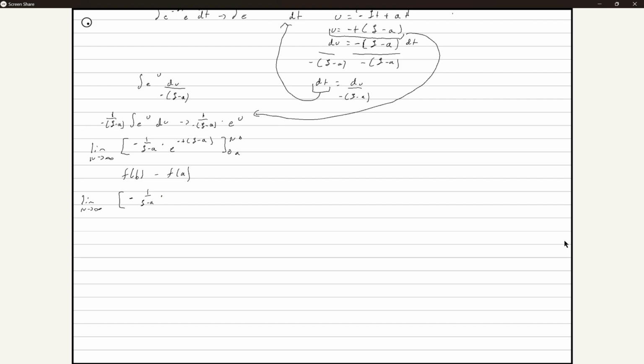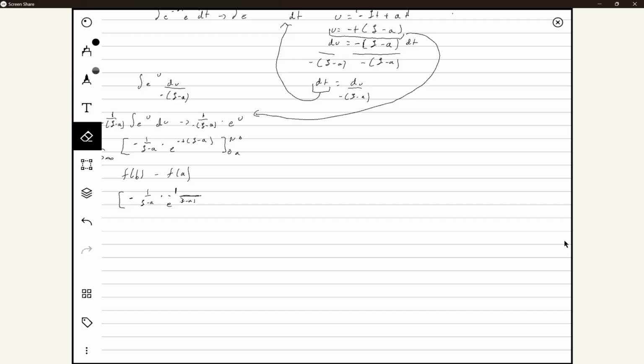What's another way of rewriting this? We've done this version a million times. It's 1 over e to the t of s minus a. And this will become an n because we're replacing the t with n.